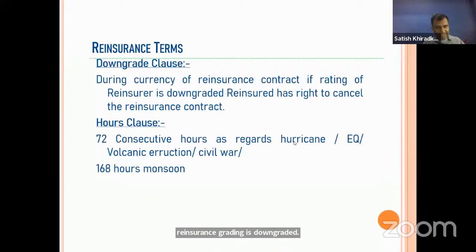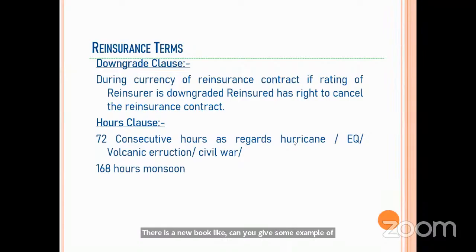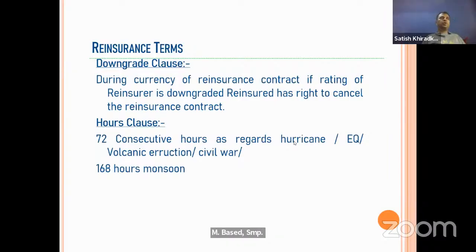You must know the various credit rating agencies. Just remember the names also, as sometimes they may ask which of the following is or is not there. Can you give some examples of credit rating agencies? Moody's, S&P. So if these credit rating agencies downgrade some insurer, then as per the downgrade clause we can terminate or cancel that reinsurance contract. The downgrade clause suggests that with the downgrading of the reinsurance company's rating, the contract can be cancelled.